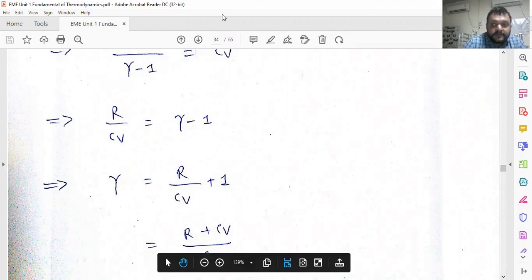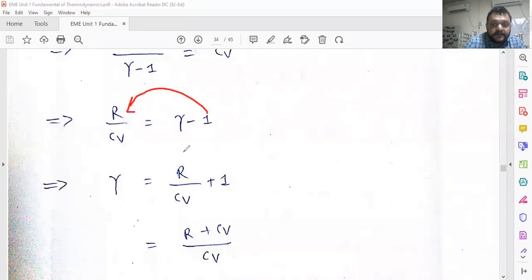So 1 becomes on this side. Simple mathematics: 1 is transferred to the right hand side. So gamma is equal to R divided by CV plus 1. Okay, so simplifying this will give R plus CV divided by CV. Gamma is equal to R plus CV divided by CV.